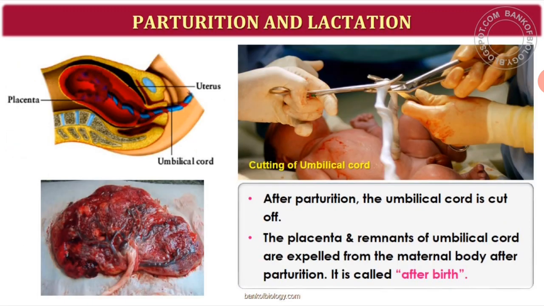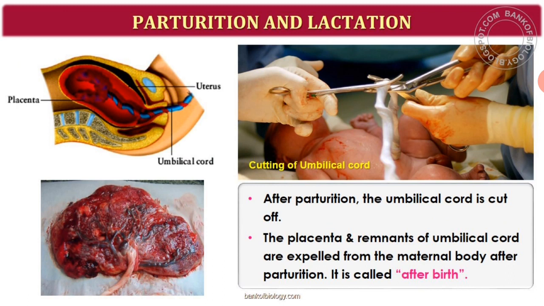Okay. Then here in the diagram they have shown you the parturition and lactation very nicely. Along with the baby, they have shown you the diagram of the placenta. This is the uterus, placenta, umbilical cord. So the placenta is also going to come out along with the fetus, and here they have shown you in the diagram how there is cutting of the umbilical cord, which is attached to the baby.